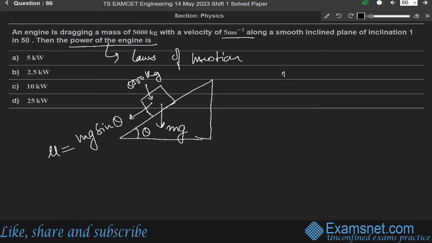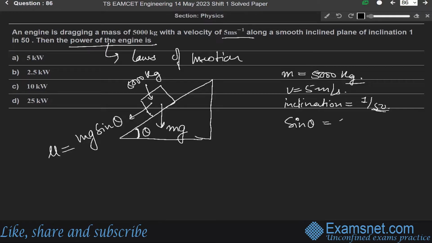We are given mass equals 5,000 kg, velocity 5 meter per second, and inclination is given as 1 by 50. If theta is the angle of inclination, we can write sine theta equals 1 by 50. So the net force acting on the mass on the inclined plane will be mg sine theta plus the frictional force.